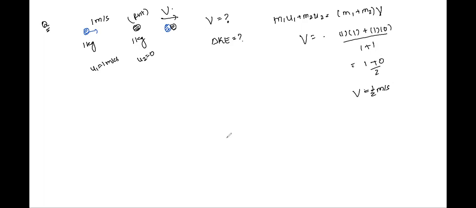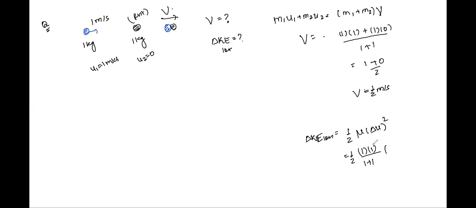Now, how do you calculate loss in kinetic energy? Loss in kinetic energy is given as half reduced mass into delta U square, right? Reduced mass is m1 m2 upon m1 plus m2, that is 1 into 1 upon 1 plus 1, into delta U square.